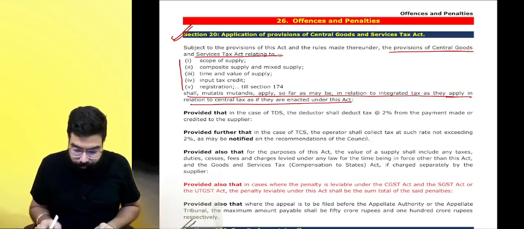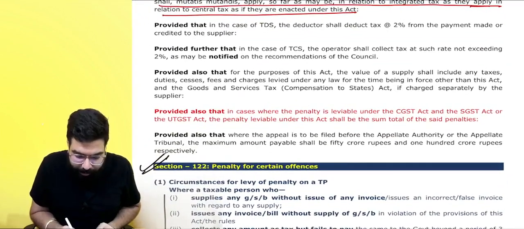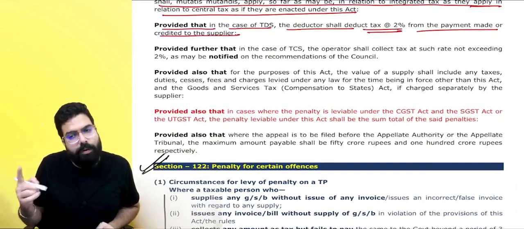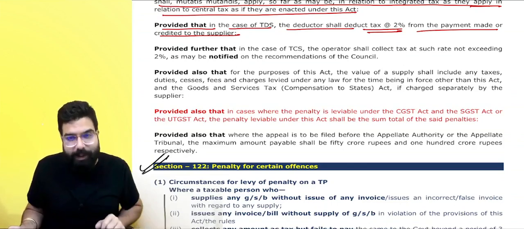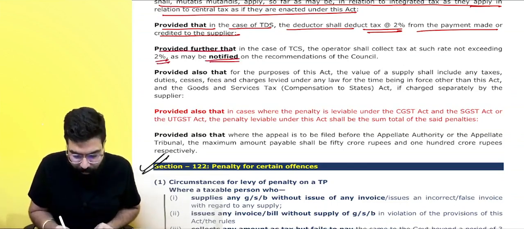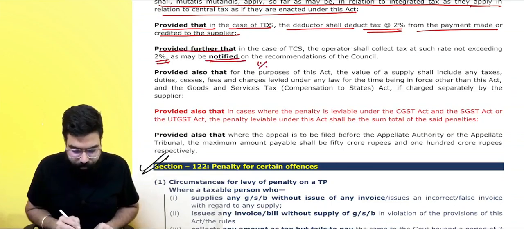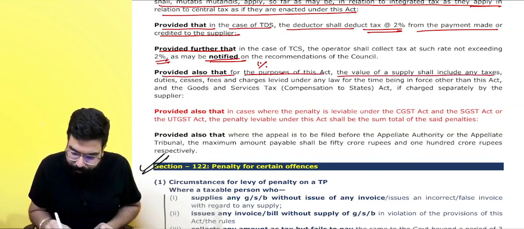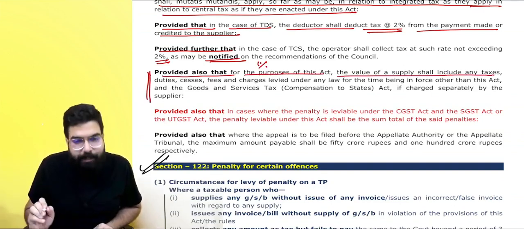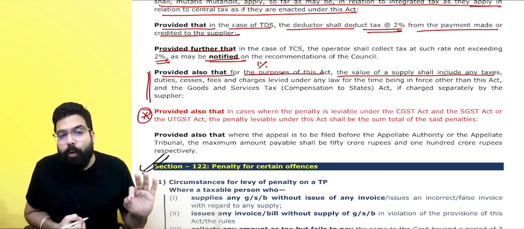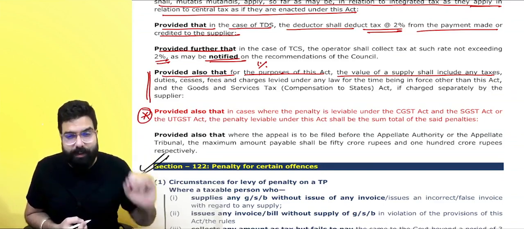Now, here they are telling, provided that in case of TDS, the deductor shall deduct 2% from the payment made or credited to the supplier. TDS is 2%. TCS will be not exceeding 2%, but as notified is only 1%. Provided that for the purpose of value, it shall include the same as the CGST Act value. This is something important which section 20 of the IGST Act tells.